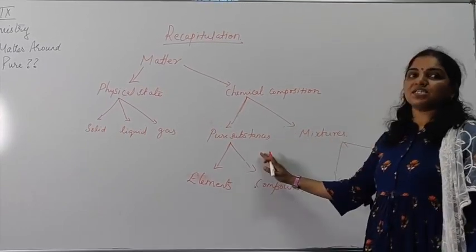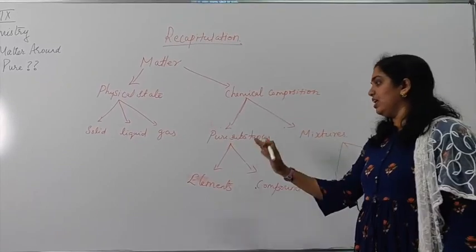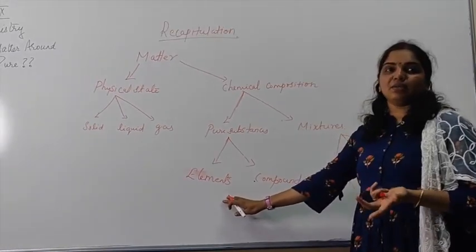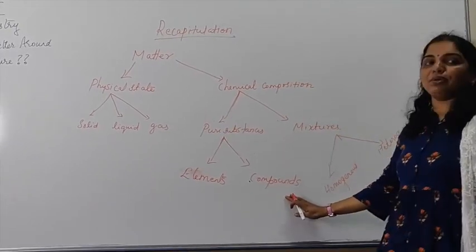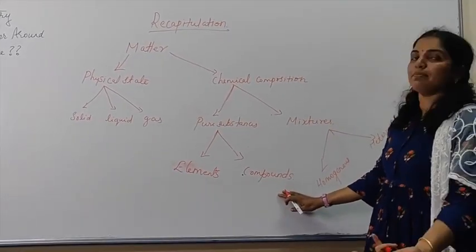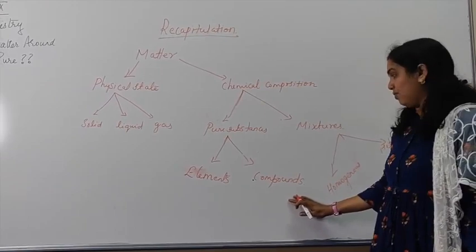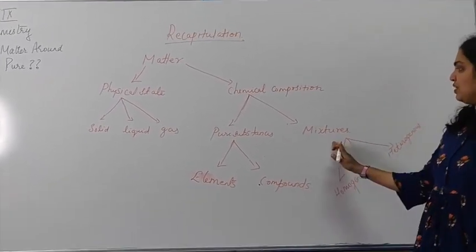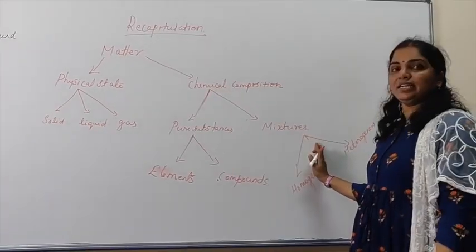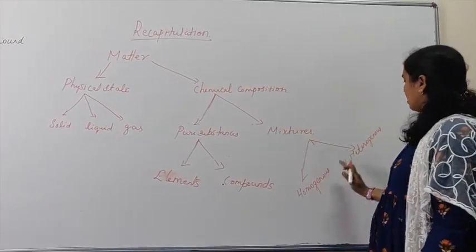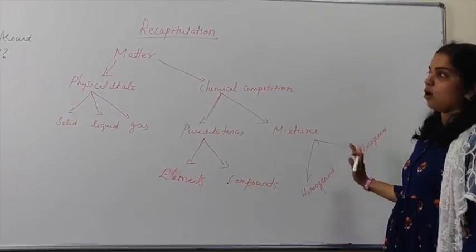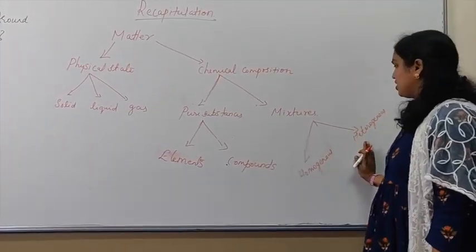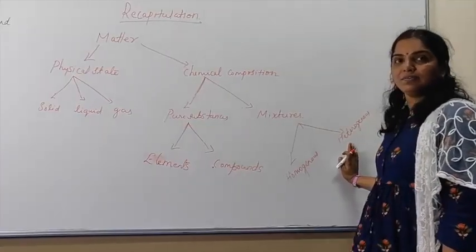Pure substances, pure means only one kind of atoms are there. So in the case of elements, for example, hydrogen, oxygen, carbon, nitrogen, etc. Compounds, what do you mean by compounds? Two or more elements combine chemically to form the compound. For example, H2O, NH3, SO2, etc. Mixture we are going to explain in the next session in detail. It will be categorized into two types, homogeneous and heterogeneous. Homogeneous mixtures have uniform composition and heterogeneous mixtures have different composition.